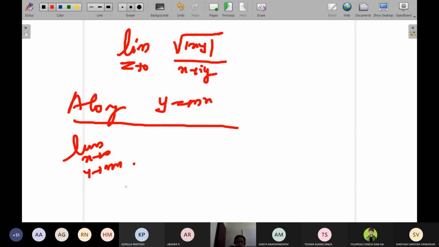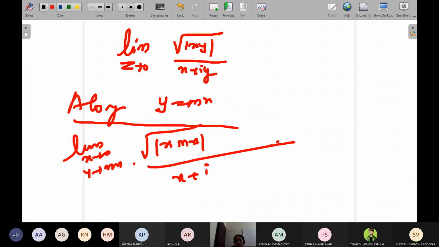So f dash of z will be equal to root of mod x into mod y, that is mx, divided by x plus iy. X plus iy can be written as x plus i into, in the place of y, I can replace it by mx. So here see, mod mx, x square will become x and the root will get cancelled. You will get x. So you can take x outside from the numerator.